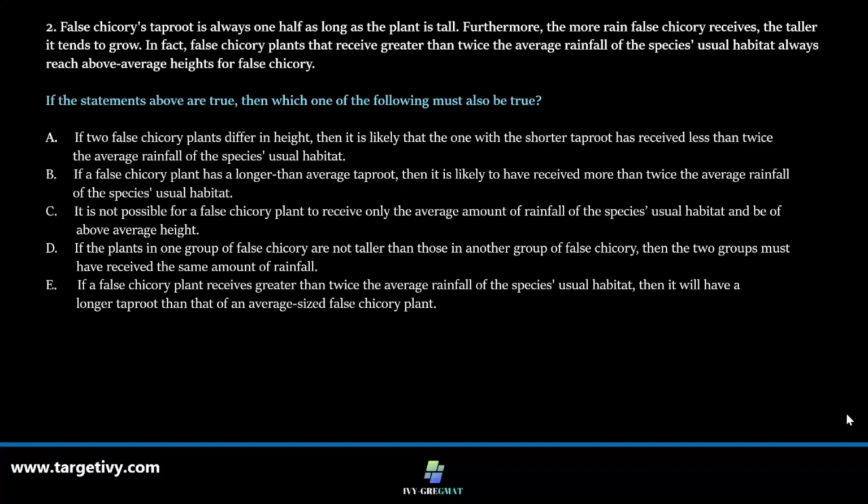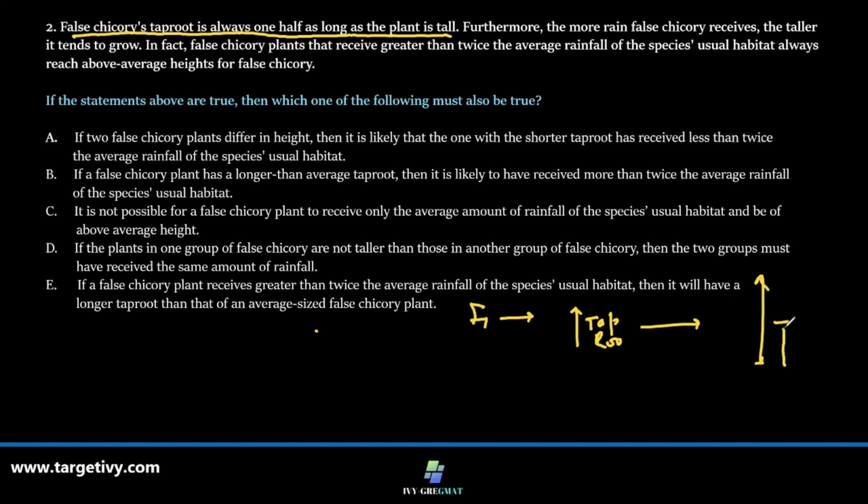Fact 1 is that a false chicory taproot is always one half of the length of the plant is tall. So the taproot is half of the length of the plant. If the plant is this tall, then the taproot is half as tall. This is the plant and this is the taproot.